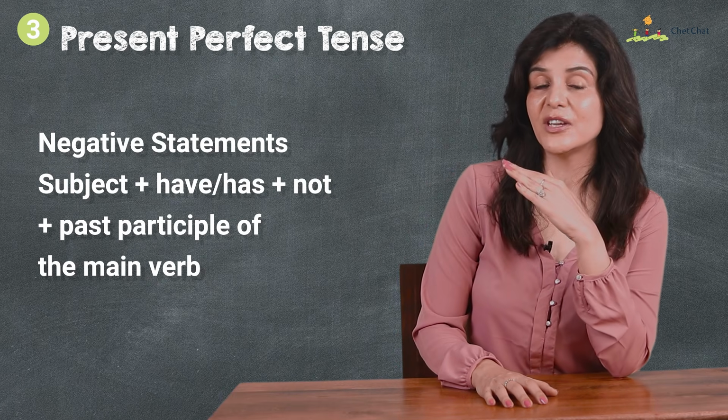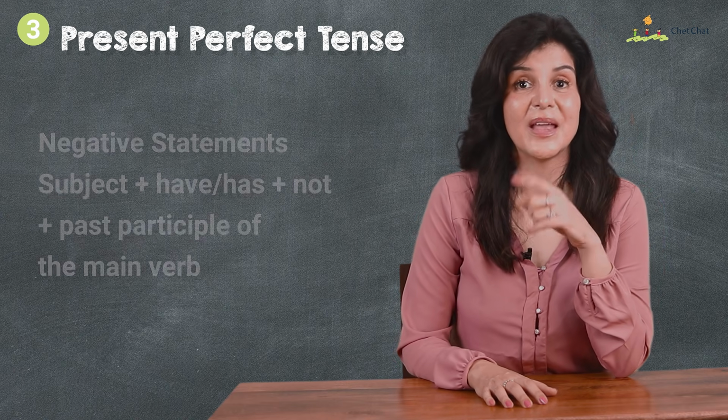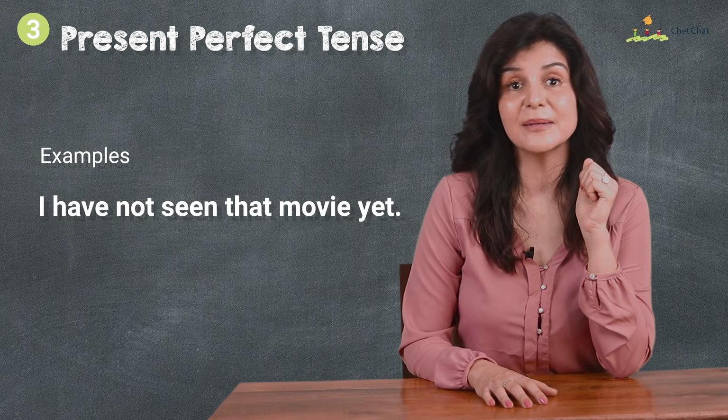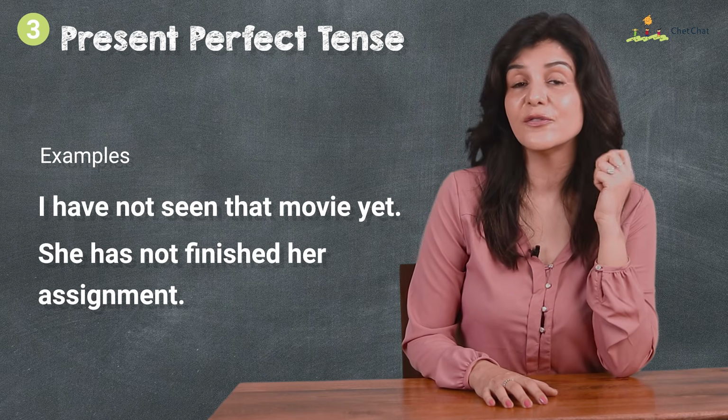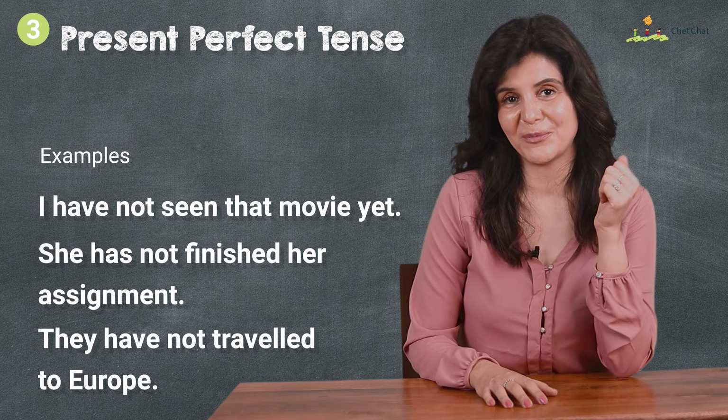Negative statements: subject, have/has, not, past participle of the main verb. The not comes after has/have. I have not seen the movie yet. She has not finished her assignment. They have not traveled to Europe.